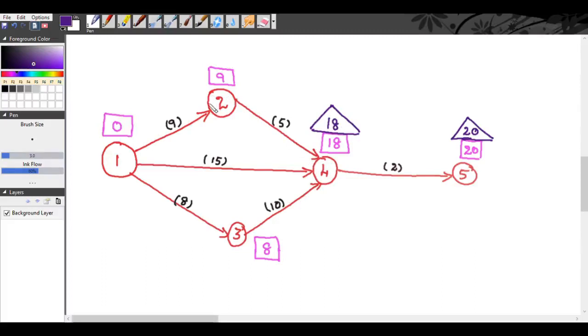Now for event 2, it is 18 minus 5, 13. For event 3, 18 minus 10, it is 8.